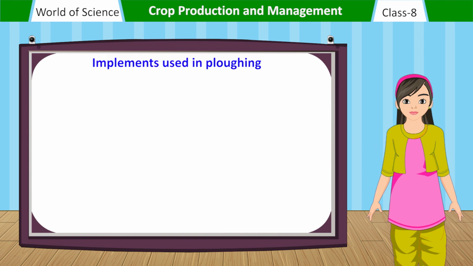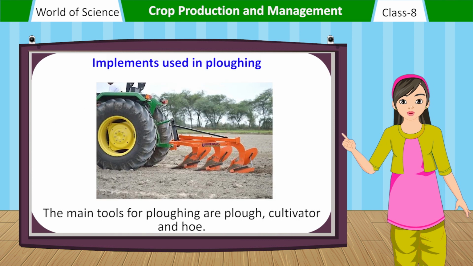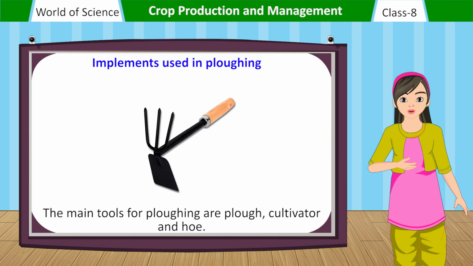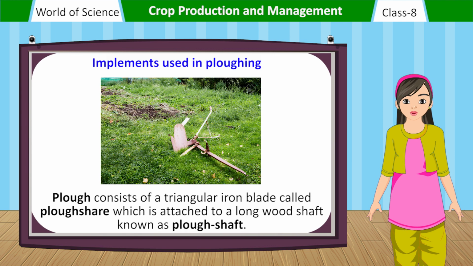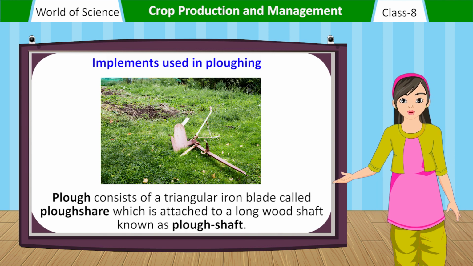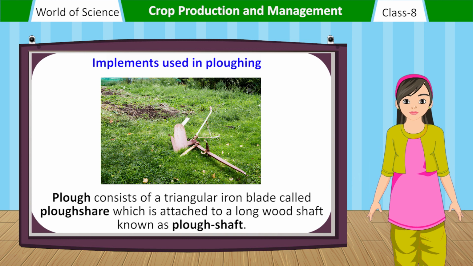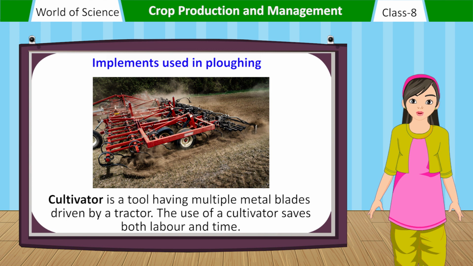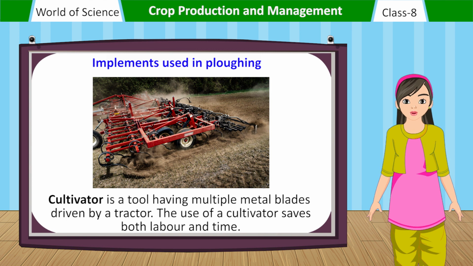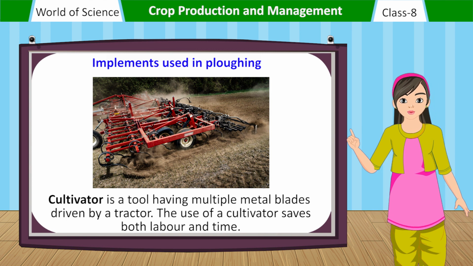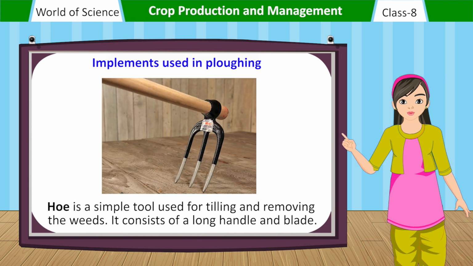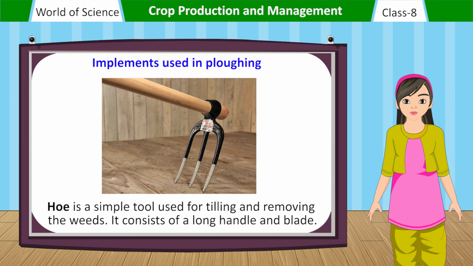Implements used in plowing. The main tools for plowing are the plow, cultivator and hoe. A plow consists of a triangular iron blade called the plowshare, which is attached to a long wood shaft known as the plow shaft. A cultivator is a tool having multiple metal blades driven by a tractor. The use of a cultivator saves both labor and time. A hoe is a simple tool used for tilling and removing weeds. It consists of a long handle and blade.